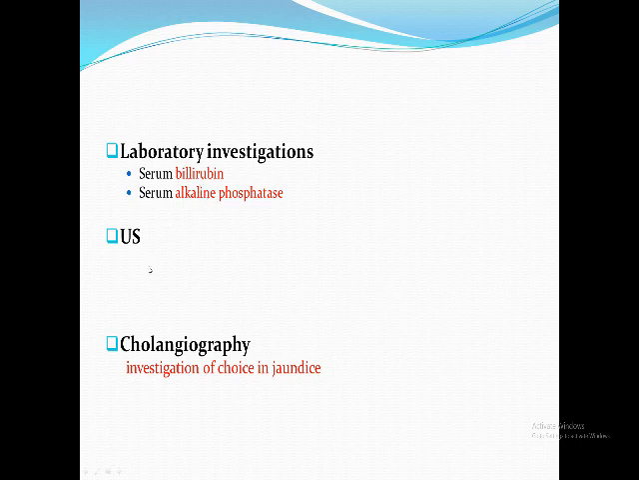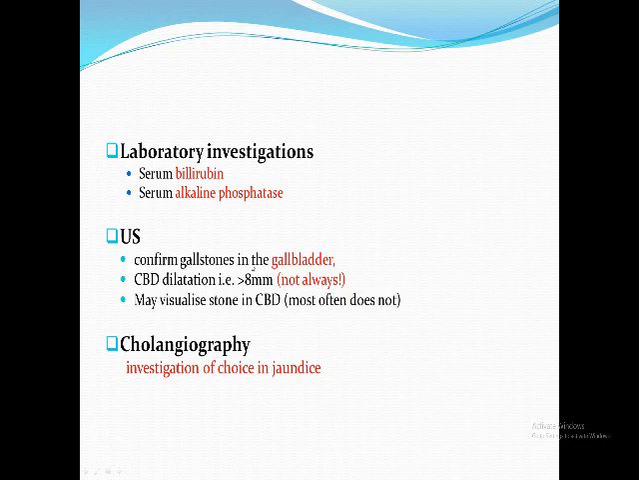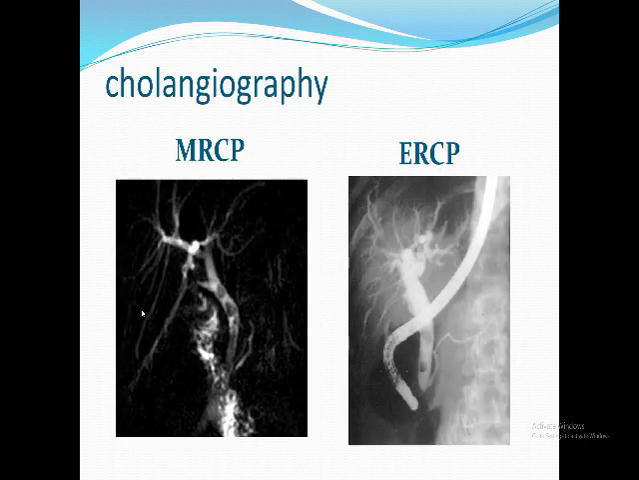Ultrasound is important, but in obstructive jaundice it is not the investigation of choice. We can confirm the presence of gallbladder stones. Sometimes you might find the clue, the common bile duct or the intrahepatic biliary radicals dilated, but not always. You might visualize the common bile duct stone, but not usually, because many parts of the bile duct are behind the duodenum and behind the pancreas. It is not easy to see with abdominal ultrasound.